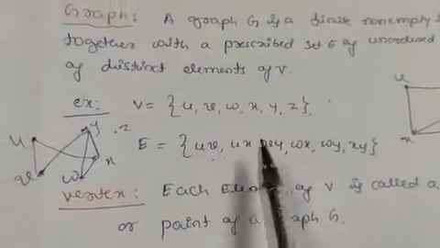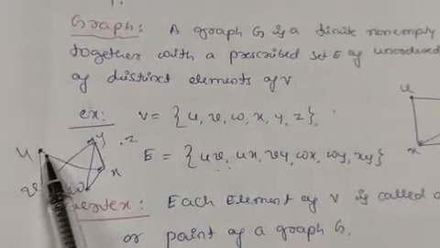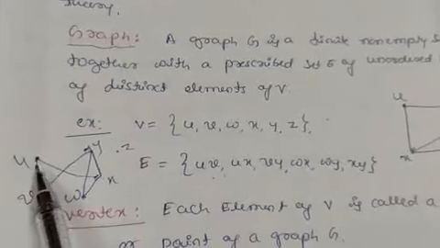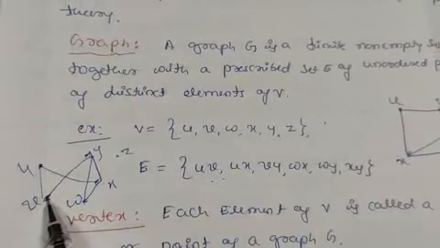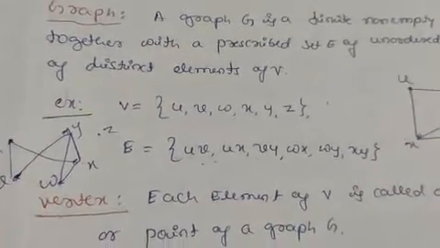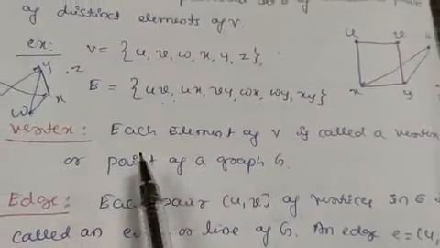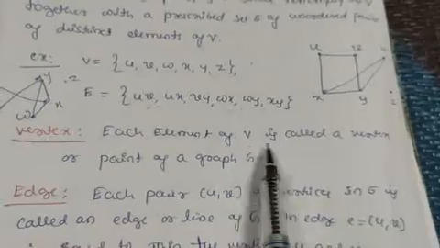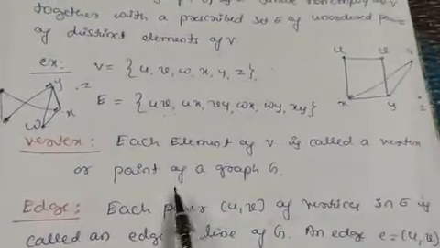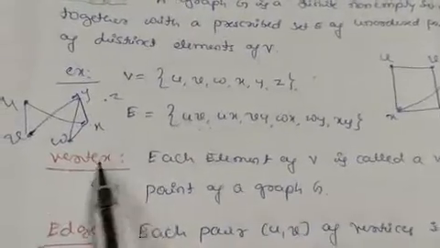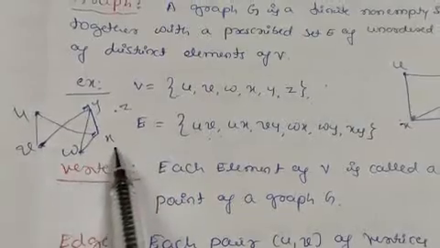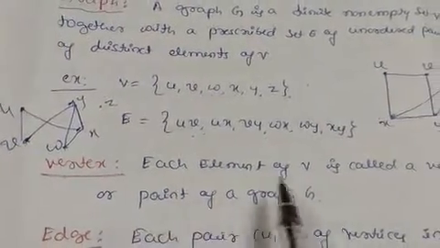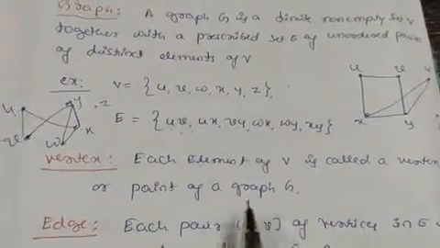Here these points are called vertices, and the line which joins the vertices is called an edge. So let us take the definition of a vertex. Each element of V is called a vertex or a point of a graph G. So here U, V, W, X, Y are the vertices, that is, points of a graph.